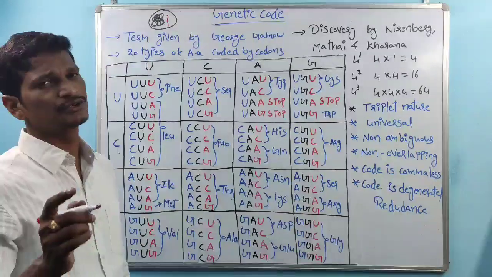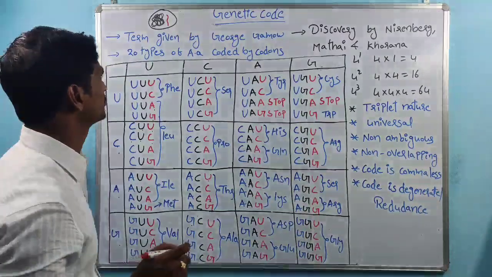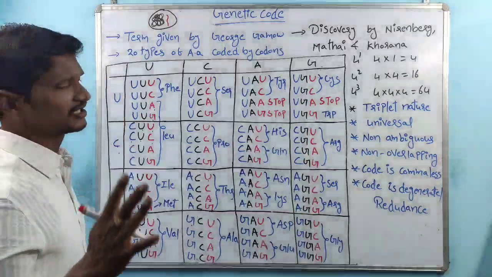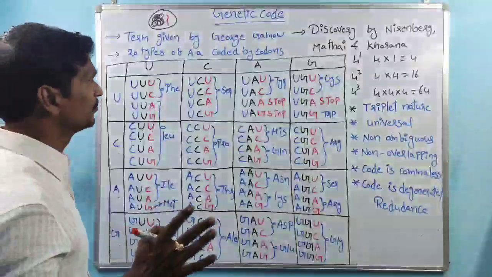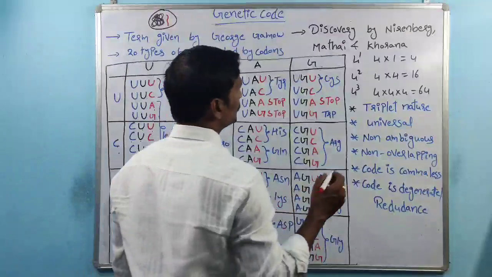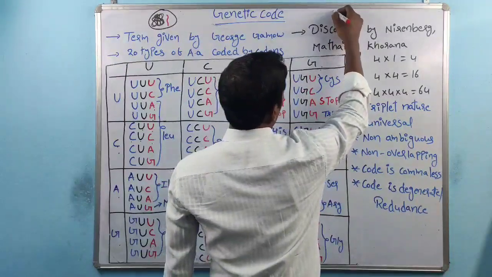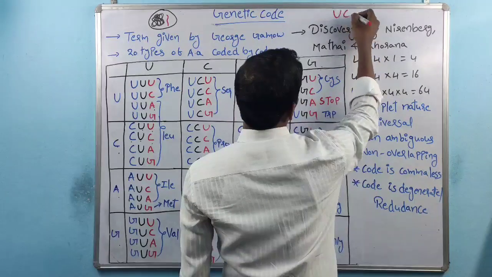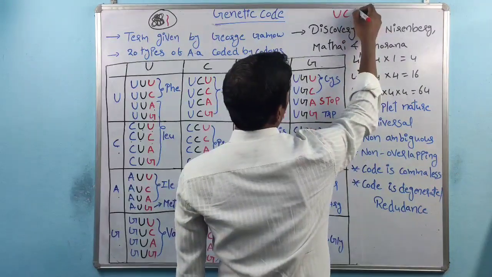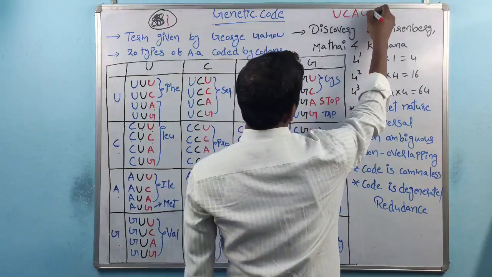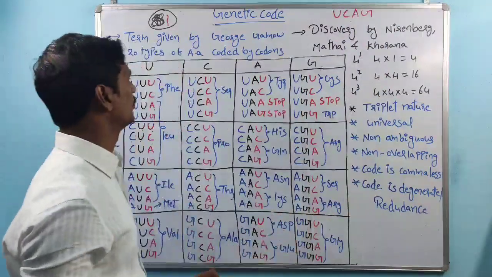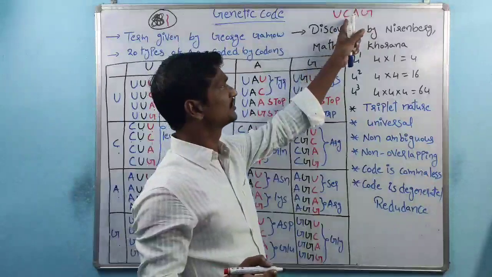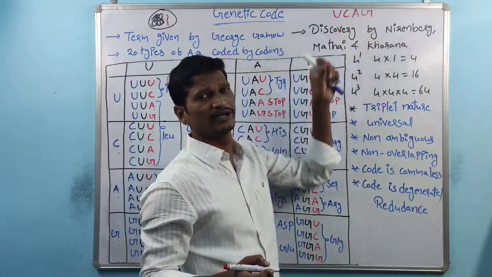So mRNA contains codons, made of four nucleotides. Within RNA, as we know, there are uracil, cytosine, adenine and guanine.